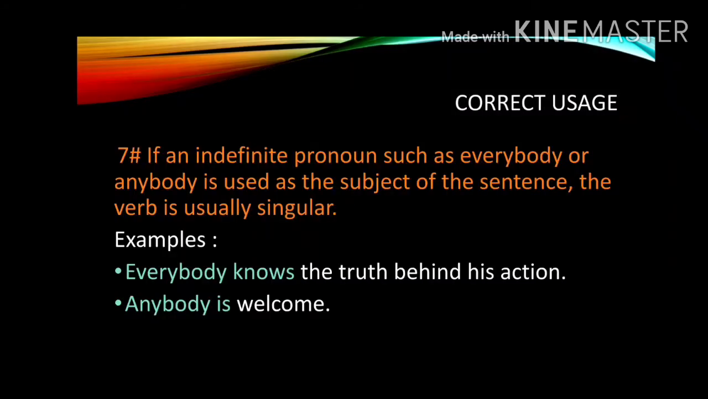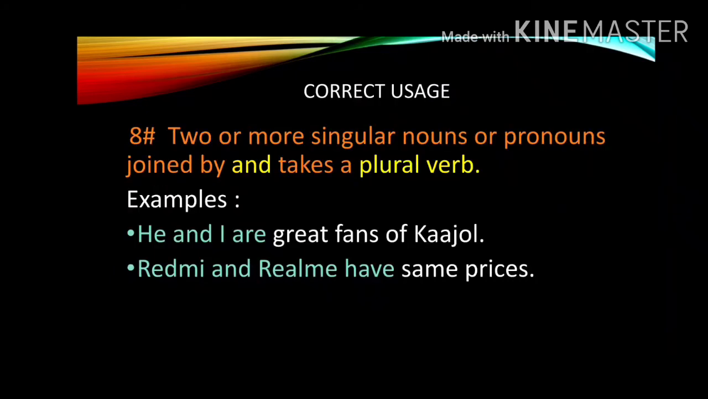Rule number 7. If an indefinite pronoun such as everybody or anybody is used as the subject of the sentence, the verb is usually singular. Examples: everybody knows the truth behind his action. Anybody is welcome. Rule number 8. Two or more singular nouns or pronouns joined by and take a plural verb. Examples: he and I are great friends of Kajal. Redmi and Realme have same prices.